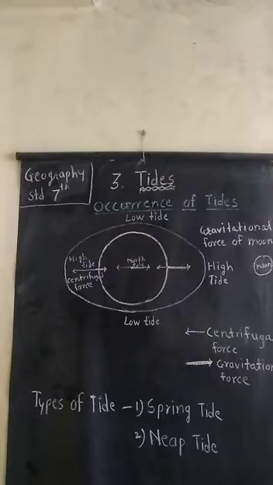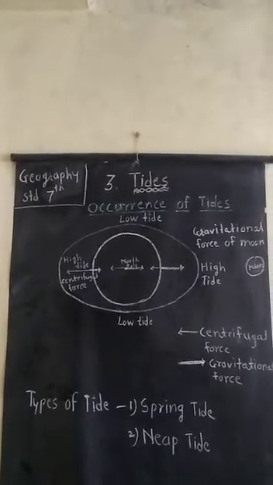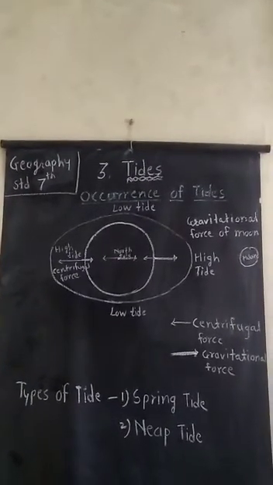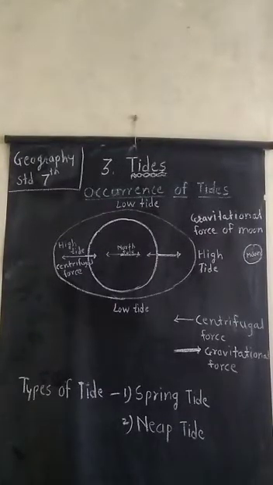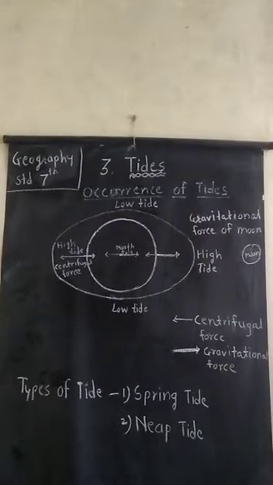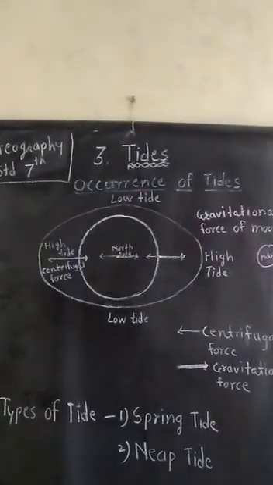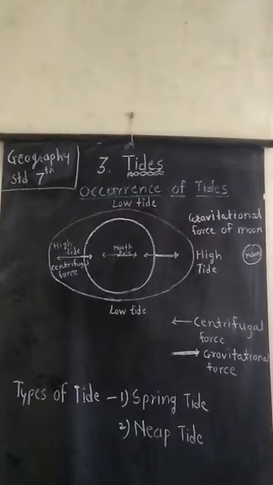So, the revolution of the earth around the sun and the indirect revolution of the moon around the sun is the second reason. And the third reason is centrifugal force generated due to the rotation of the earth. Earth rotates on its own axis.